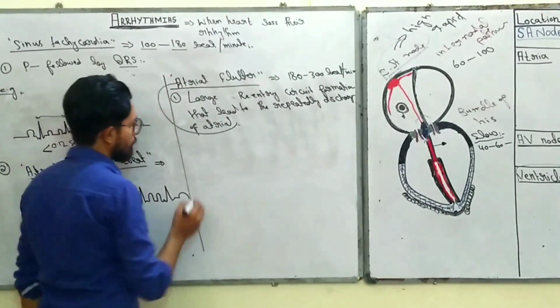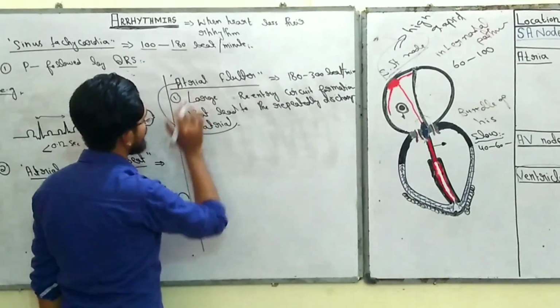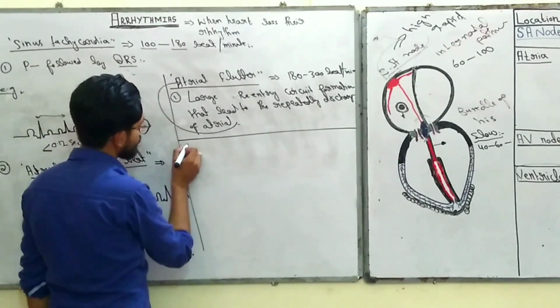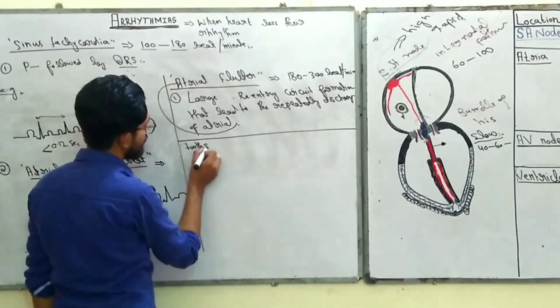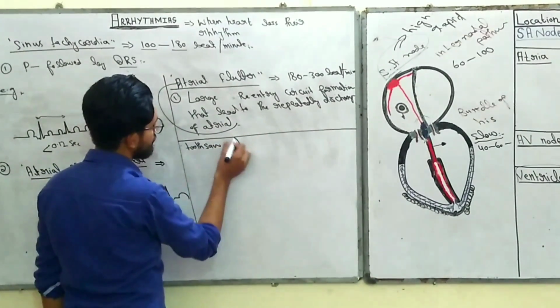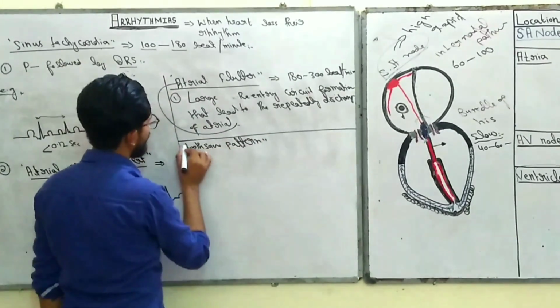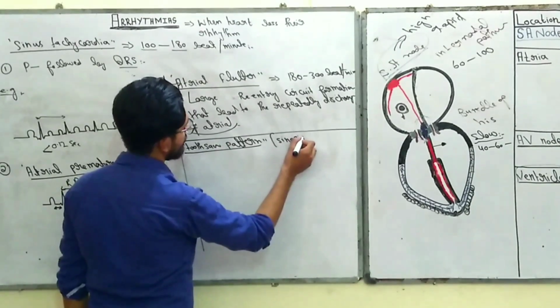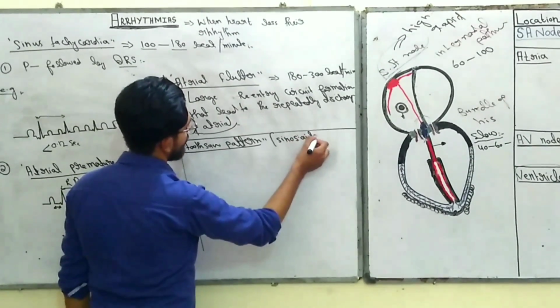The unique point to remember in atrial flutter is the pattern of the ECG. The pattern found in atrial flutter is known as the tooth-saw pattern, or sinusoidal pattern.